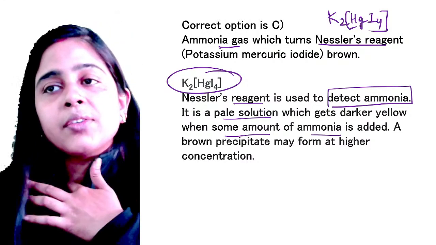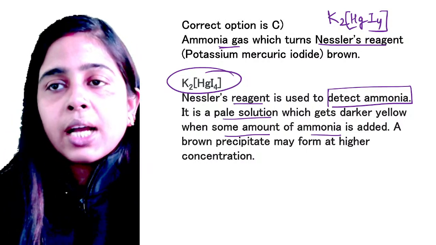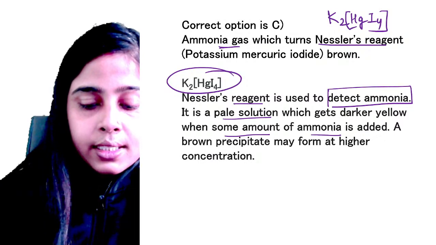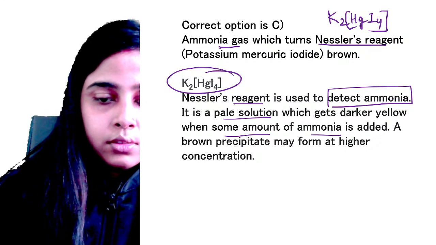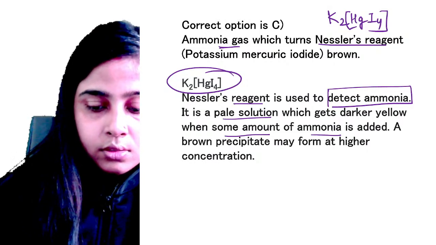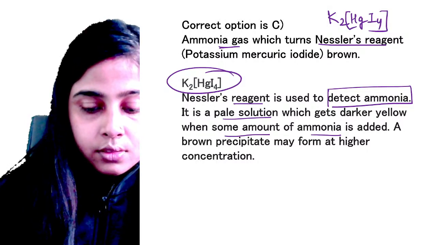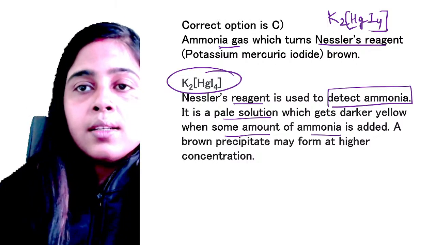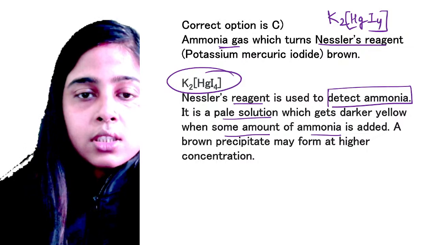So K2HgI4 is the correct answer over here. Potassium tetraiodomercurate, or you can say potassium mercuric iodide. Is it clear everyone? Please let me know. So once again, potassium tetraiodomercurate is the Nessler's reagent which is used to detect ammonia.